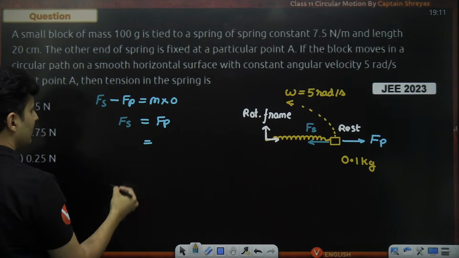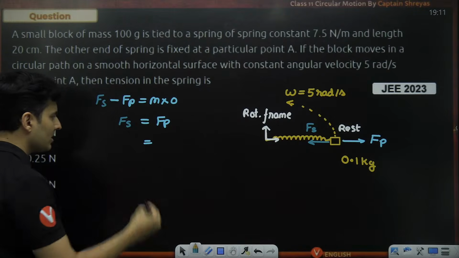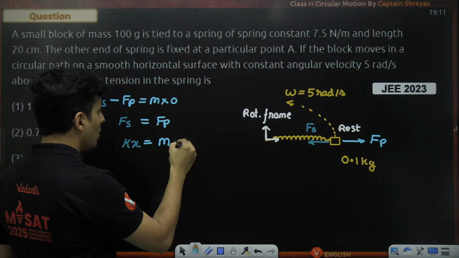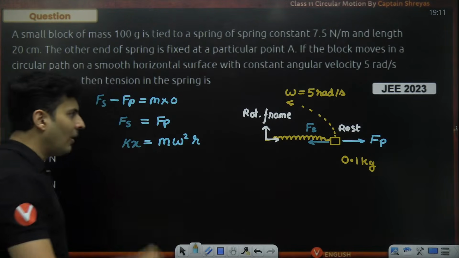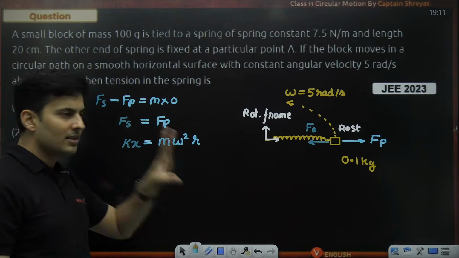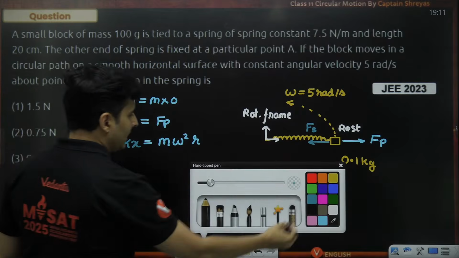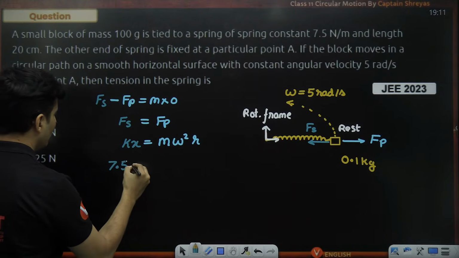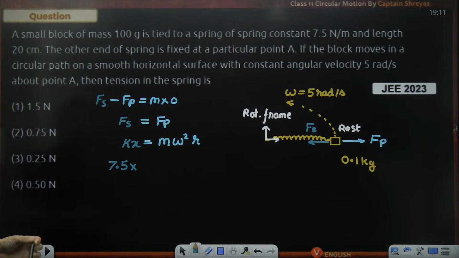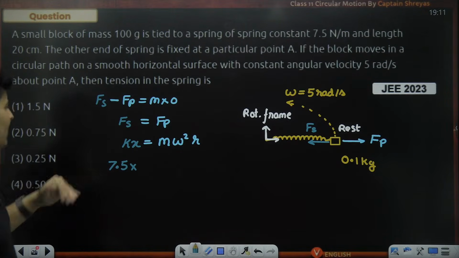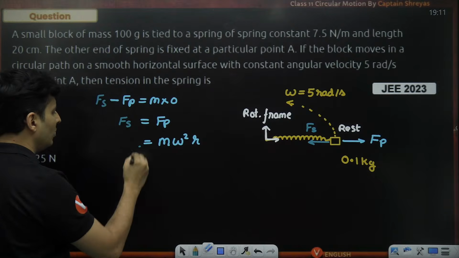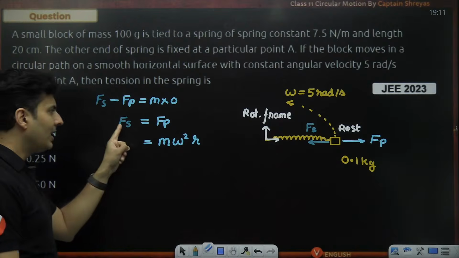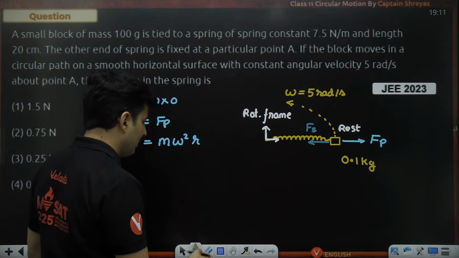Spring force, keep it like this. Now, what is the magnitude of the spring force? It is obviously kx. What is the value of the pseudo force? It will be m omega square r. Now, I think the next catch is there. After this basics, the spring constant I already know. It is 7.5. The question asks for the tension in the spring. Oh, the tension in the spring is asked, meaning the spring force is asked. So I don't have to think too much. I have been asked exactly the spring force, which is the tension in the spring.